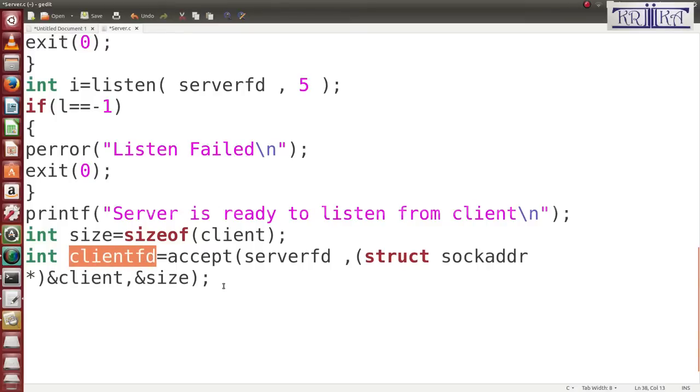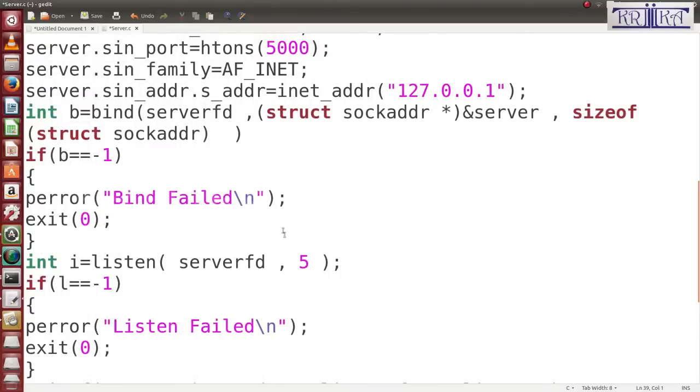Okay. Then next, suppose I want to know who is connected to my server. One thing you remember here: why did we use this function? This function is used to convert the IP address. inet_addr means it is used to convert the string format into your binary data format.